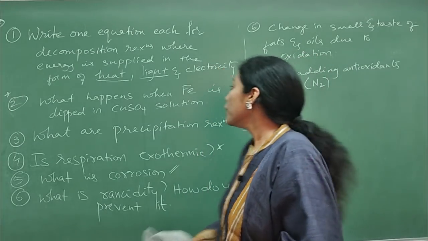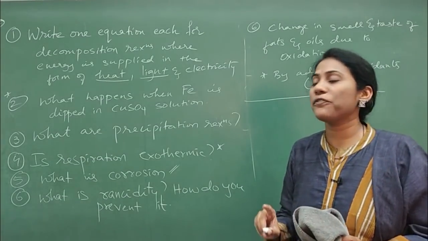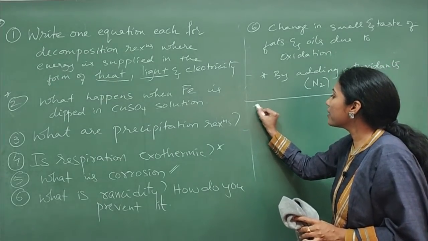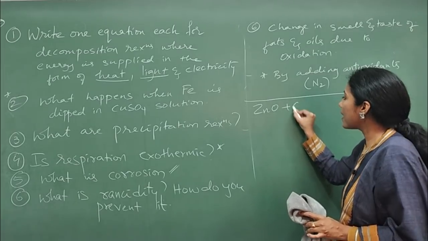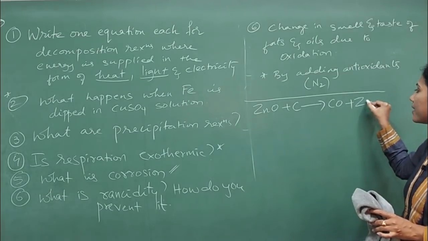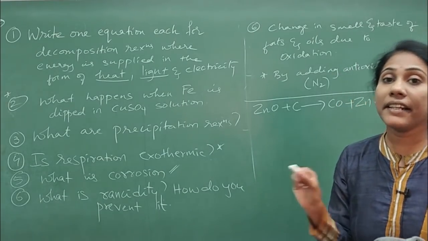Not only this, another type of important question from this chapter is something like this. They give an equation: ZnO plus carbon giving you carbon monoxide plus zinc. They'll ask you which is oxidized and reduced.